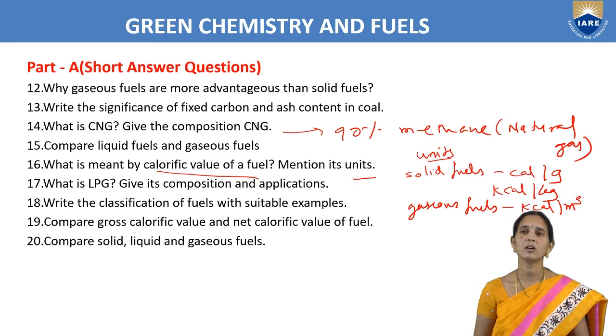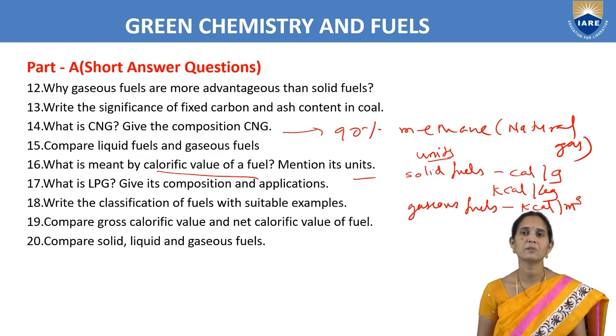So next, what is LPG? Give composition and applications. Liquefied petroleum gas is prepared by refining of petroleum, by cracking of heavy oil, and also from natural gas.